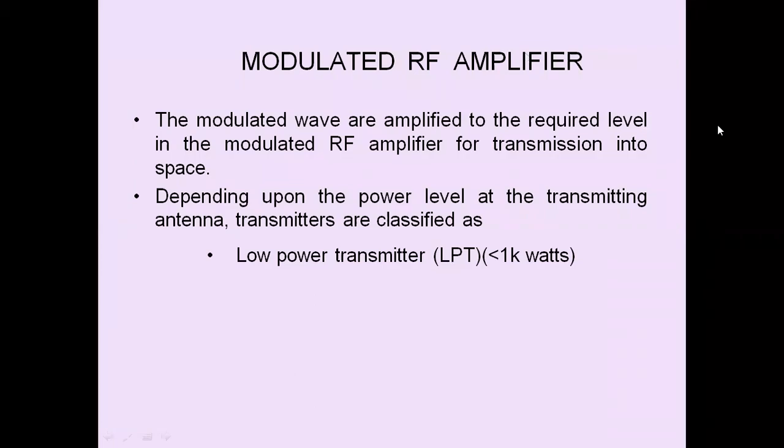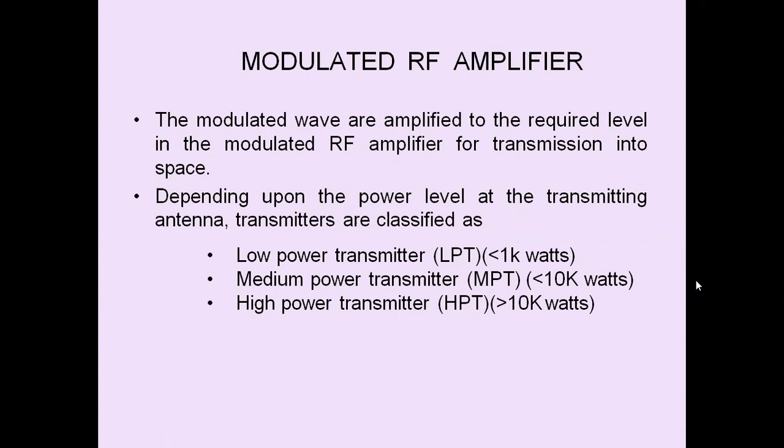So if the power level is less than 1 kilowatt, we call it a low power transmitter. If the power level is less than 10 kilowatts, we call it a medium power transmitter. If the power level is greater than 10 kilowatts, we call it a high power transmitter.